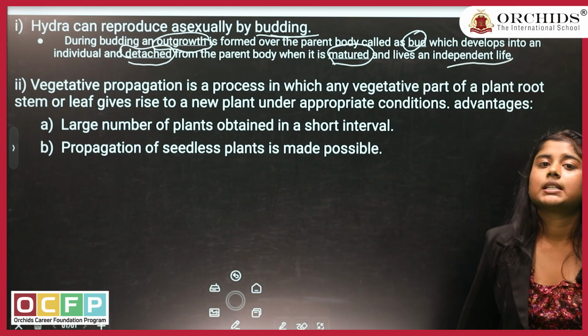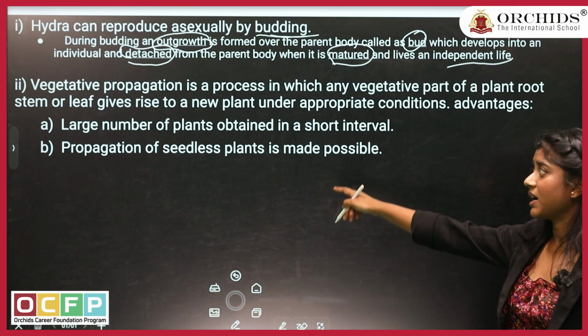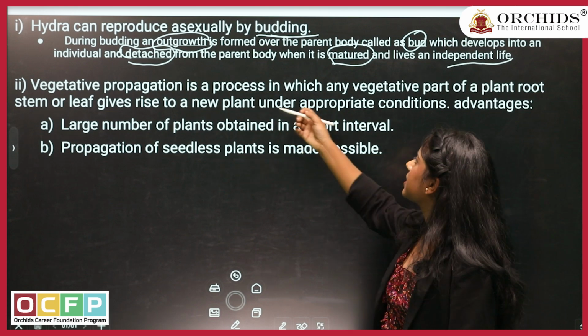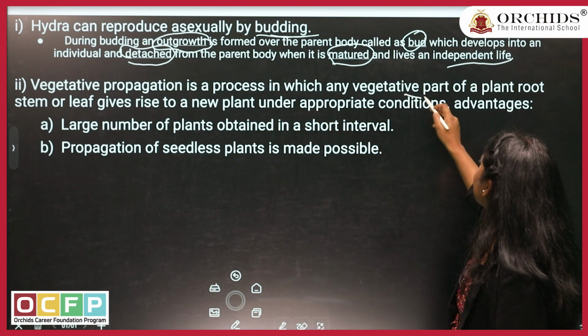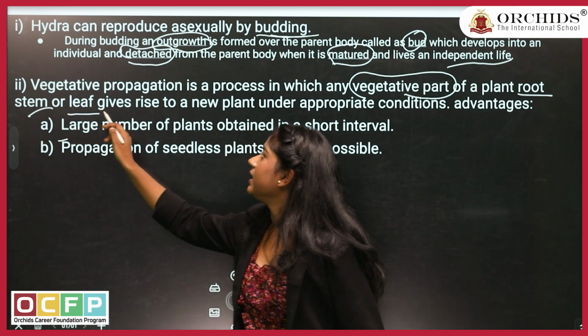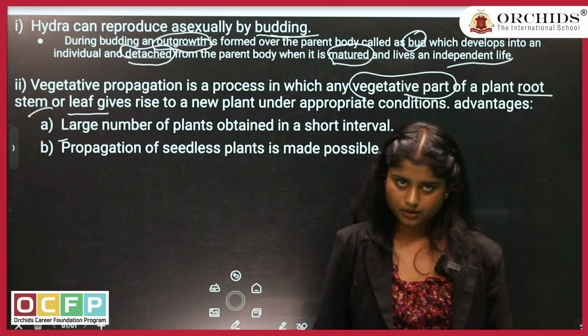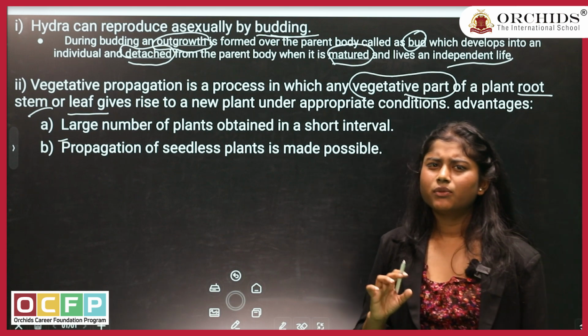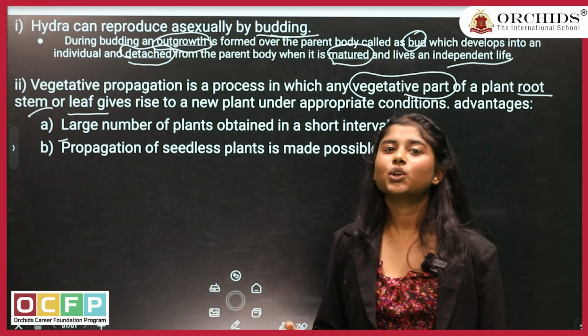Next part of your question. The definition of vegetative propagation: it is a process in which any vegetative part of the plant like root, stem or leaves give rise to a new plant, right? For example, in leaves there is a common example which you might have heard while studying, bryophyllum.